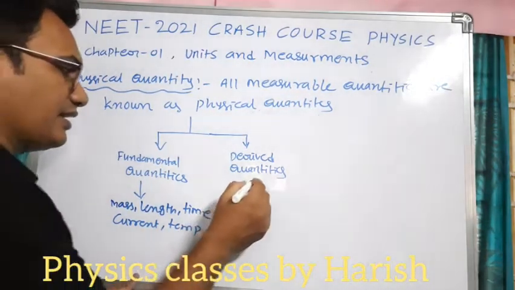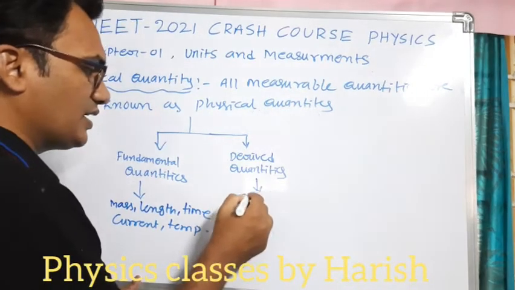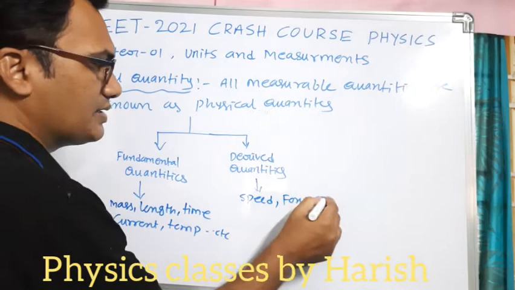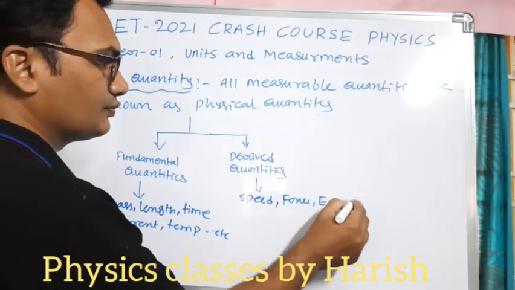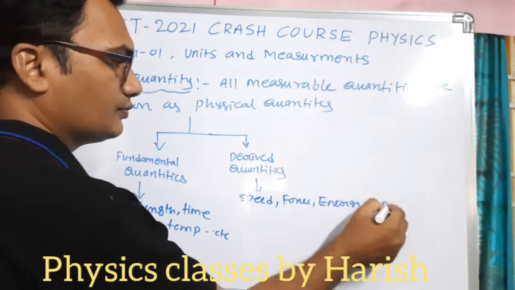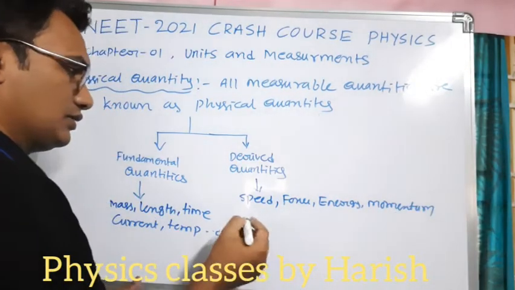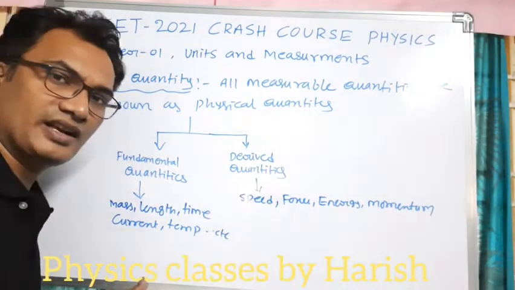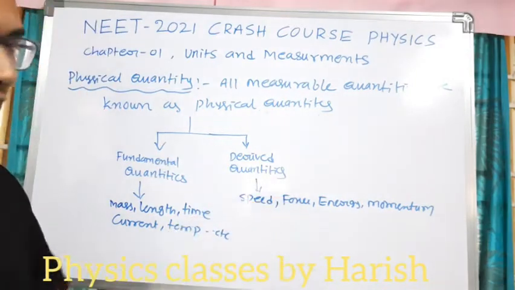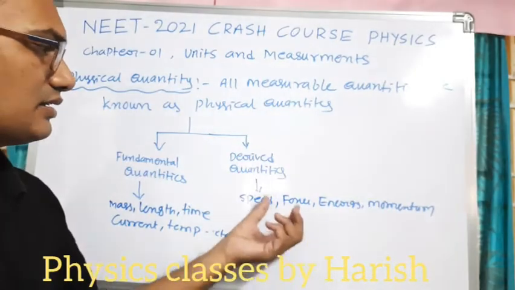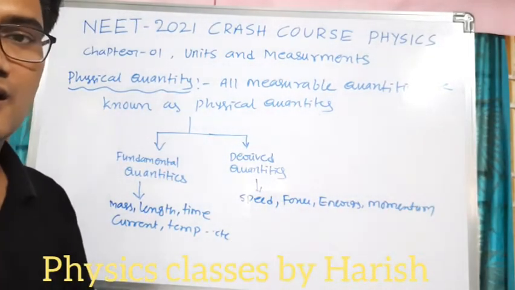Derived quantities are like speed, force, energy, momentum, like many quantities we can write. Those which have a relation with more than two physical quantities are known as derived quantities.